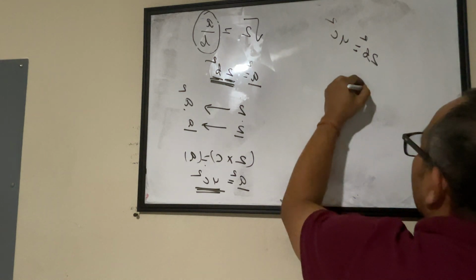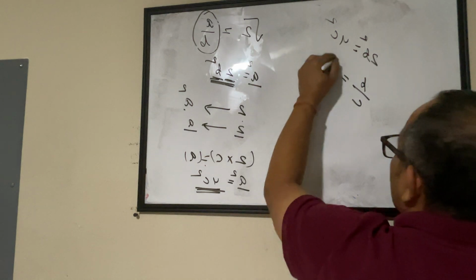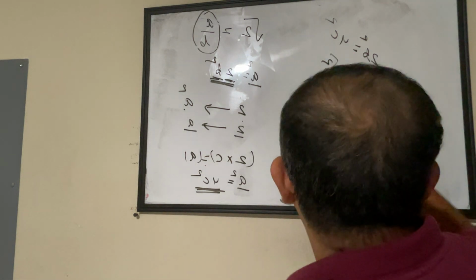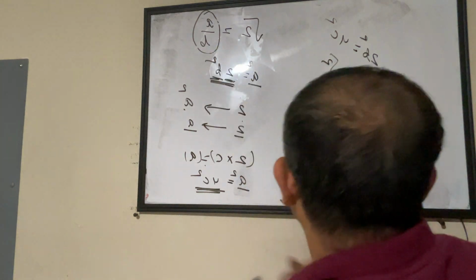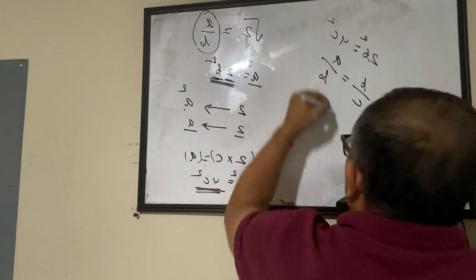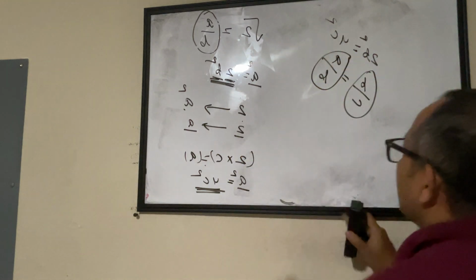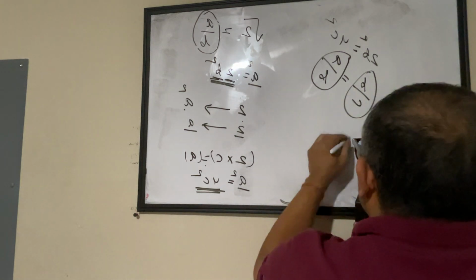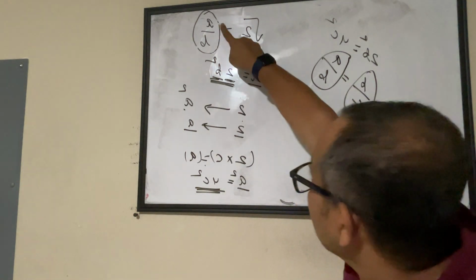From this we found that B by C gives me square root of 2, meaning this value is same as this value. So my B by C is equal to A by B. That means this fraction and this fraction are same, meaning B square equals A into C, which was our understanding.